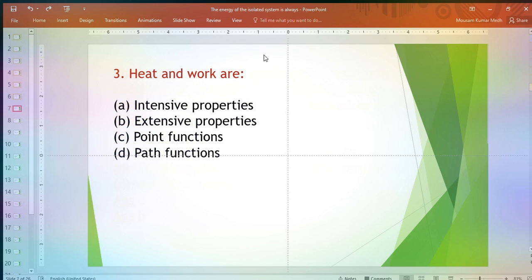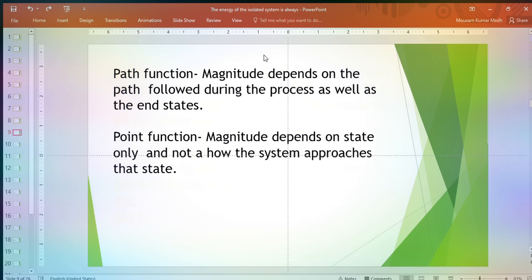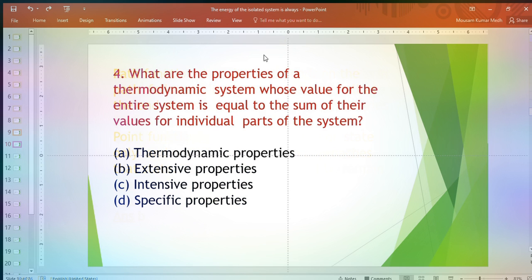Heat and work are. The options are intensive cycle, extensive cycle, point functions, path functions. Let us know the answer. The answer is path function. Path function magnitude depends on the path followed during the process as well as the end states. Point function magnitude depends on state only and not how the system approaches that state.